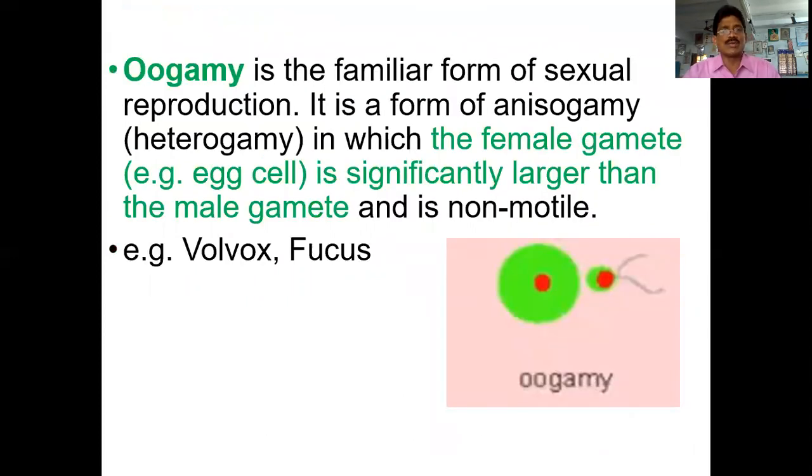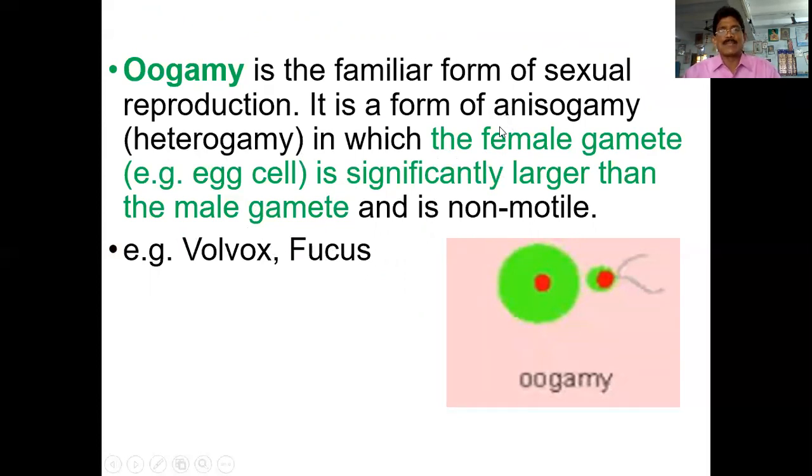So next one, oogamy is a process. In this familiar form of sexual reproduction, it is a form of anisogamy or heterogamy in which the male gamete is significantly smaller than the female gamete, and the female is non-motile. This is known as the oogamy process. It also comes under heterogamy. Very good examples are Volvox and Fucus.